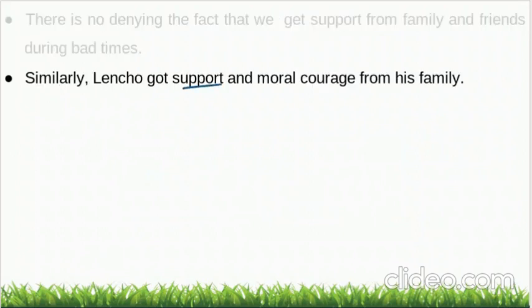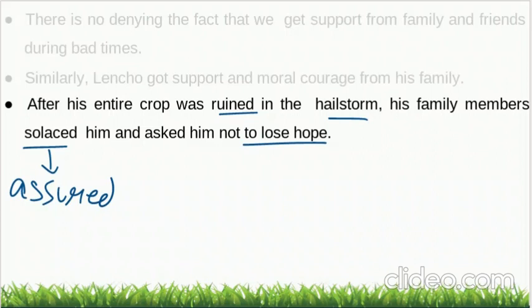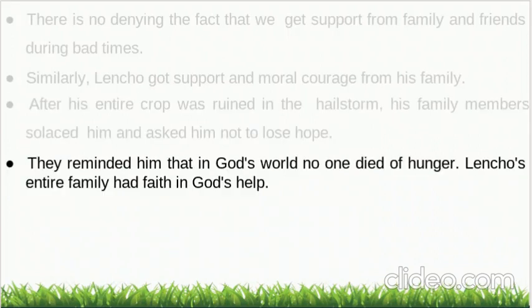Similarly, Lencho also got support and moral courage from his family. After his entire crop was ruined in the hailstorm, his family members solaced him and asked him not to lose hope. Solaced him means assured. They said it's fine, don't worry, in this world no one goes hungry, that's what people say, so we will find a solution. They reminded him that in God's world, no one dies of hunger. Lencho's entire family had faith in God's help. So his family said these things so that he doesn't get disheartened.